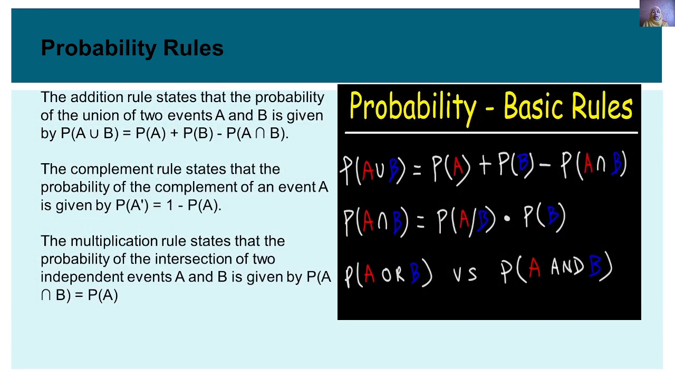Probability rules. The addition rule states that the probability of the union of two events A and B is given by P(A ∪ B) = P(A) + P(B) - P(A ∩ B). The complement rule states that the probability of the complement of an event A is given by P(A') = 1 - P(A). The multiplication rule states that the probability of the intersection of two dependent events A and B is given by P(A ∩ B) = P(A).